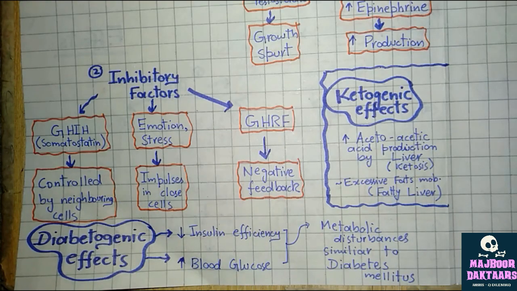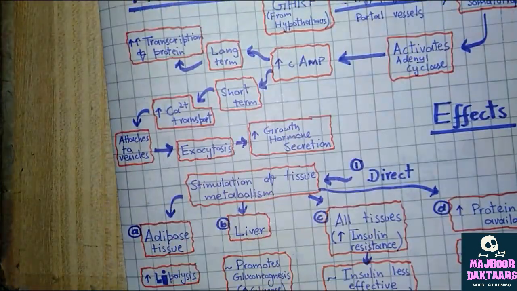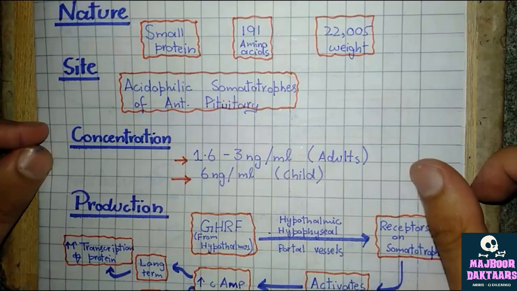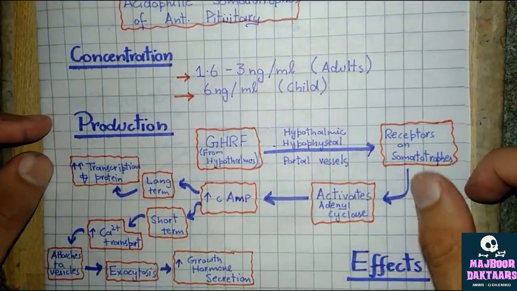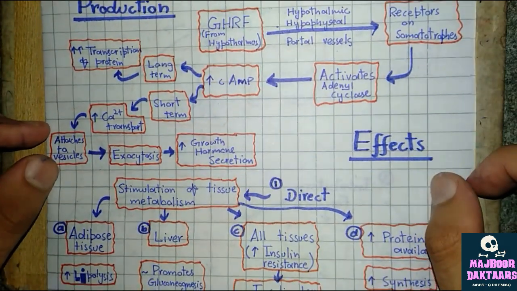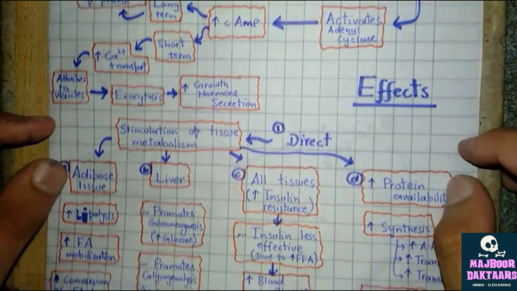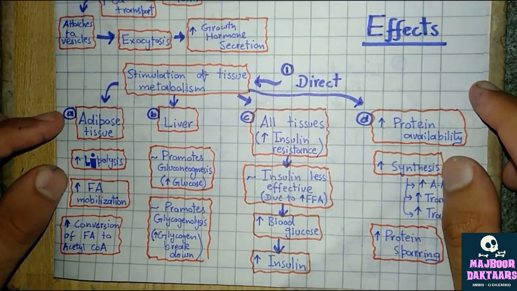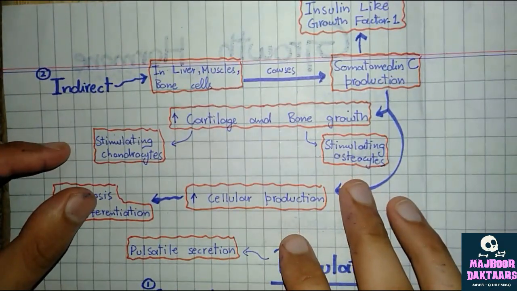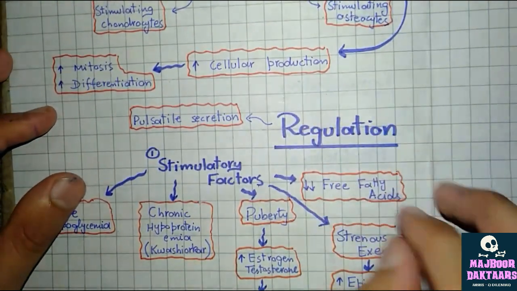Now, a quick recap for the growth hormone. Growth hormone, also known as somatotrophin, has a protein nature. Its site of production is the somatotrophs of the anterior pituitary. Concentration is 6 nanogram per milliliter in children. It is produced by a receptor mechanism, adenyl cyclase, cyclic AMP. Long-term effects, short-term effects. The effects of the growth hormone are direct on the stimulation of tissue metabolism, adipose tissue, and on the liver, gluconeogenesis, glycogenolysis, lipolysis, increased insulin resistance, and increased protein availability. Indirect effect includes the production of somatomedin, which causes the cartilage bone growth and the cellular production.